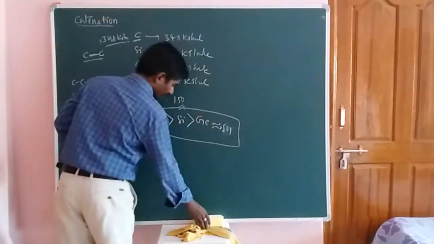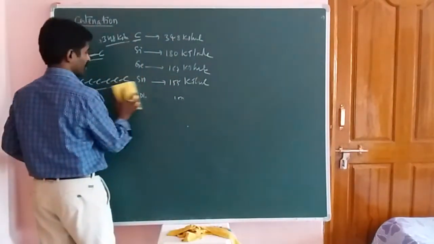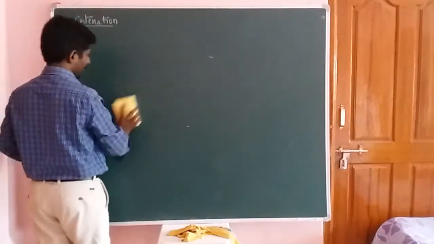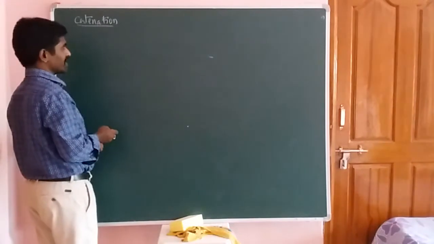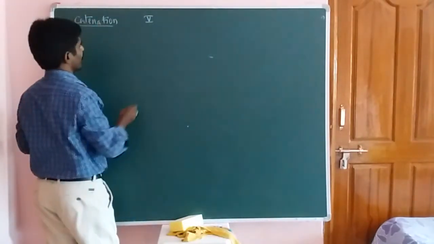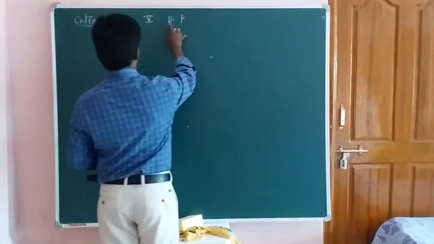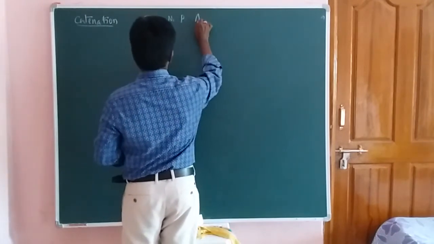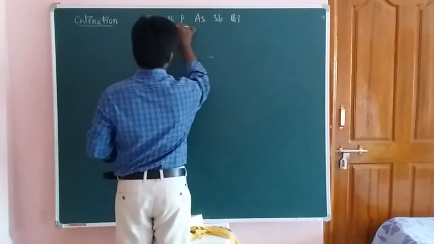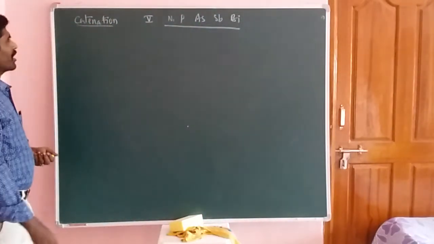Next, we will check the catenation property in the 5A group elements. Okay students, what are the 5A group elements? Now we know 5A and next is the 6A group elements. First of all, we study the catenation property in the 5A group elements. First we take nitrogen and phosphorus, and next arsenic, and antimony, and the last one is bismuth. So these are the fifth A group elements.